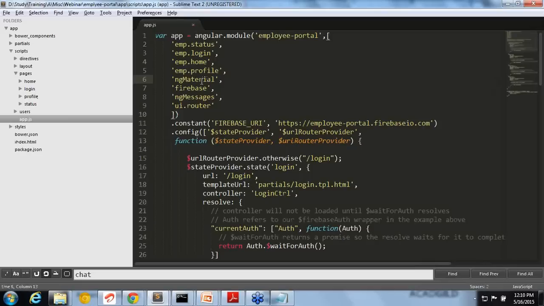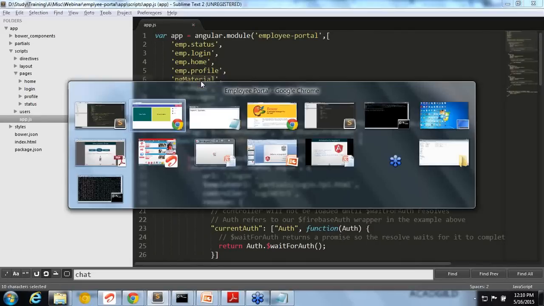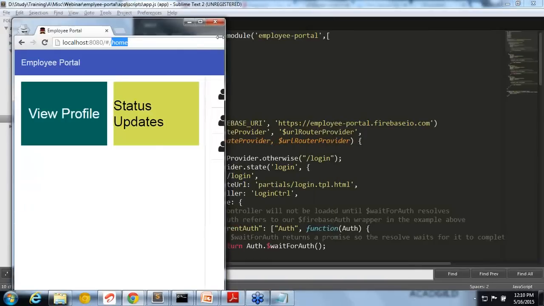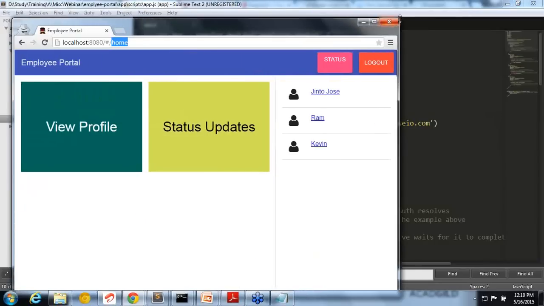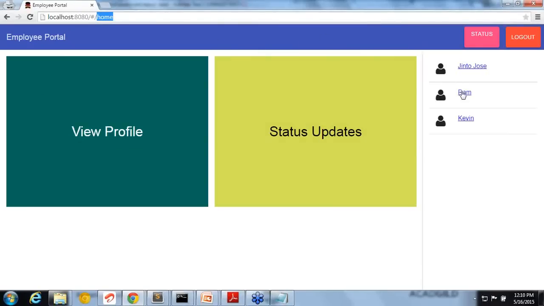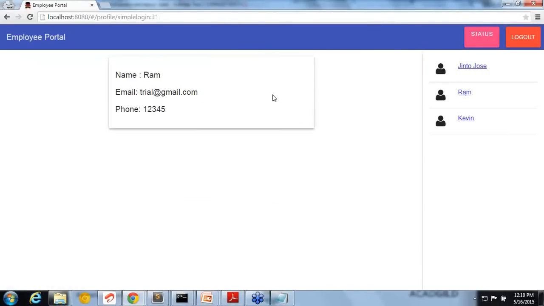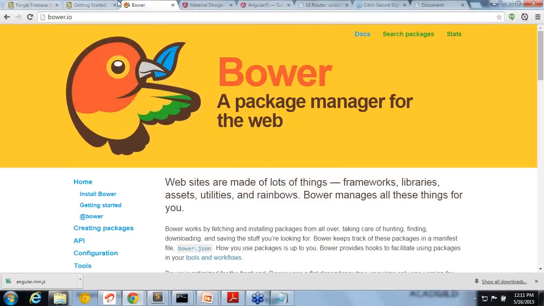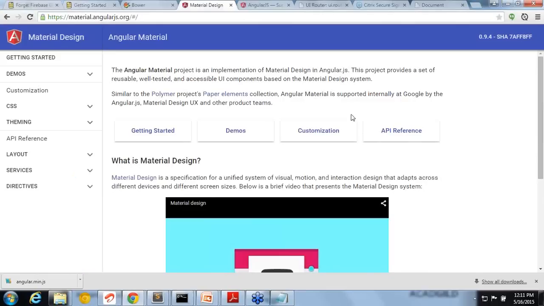We have seen Bower, that is a package manager. The second one is ngMaterial. If you see this content, I told you the responsiveness is there, automatically coming, and the styles and all. If you see this one, you can see the shadowing is there. For this and all, I haven't added much on my own. Instead, what I am using is a third-party Angular module. There are a lot of third-party modules. This is actually created by Angular itself, but it's separate. It's not integrated into Angular. So there is a separate material design.